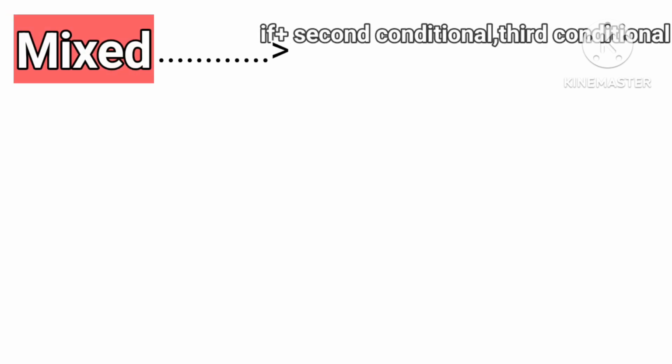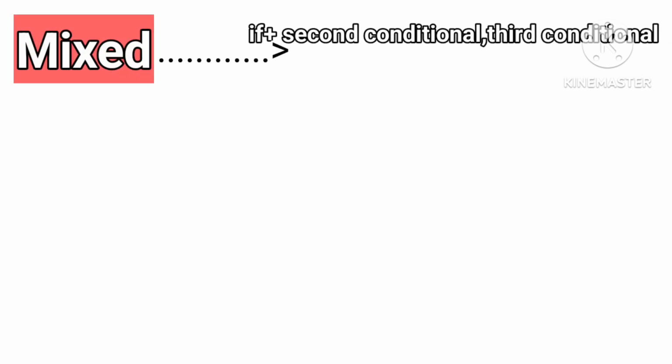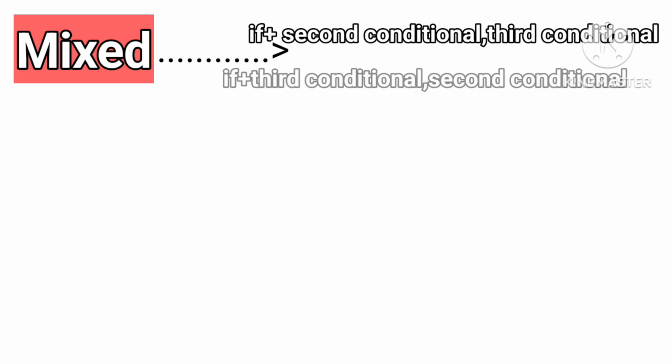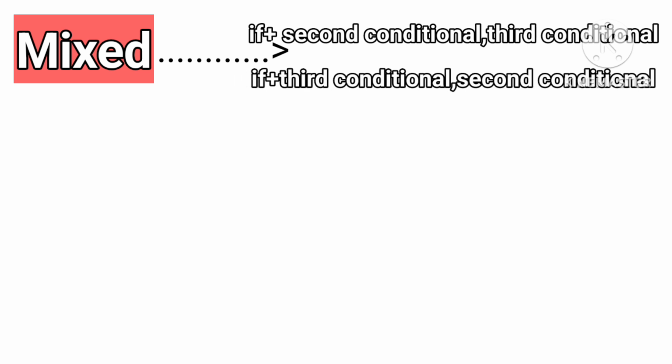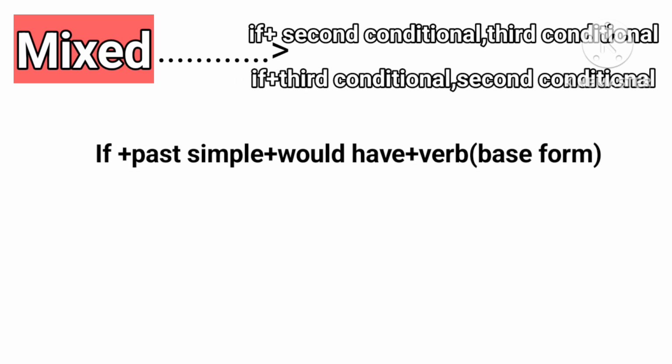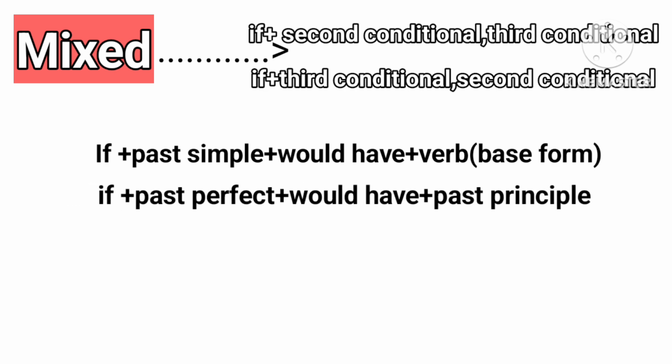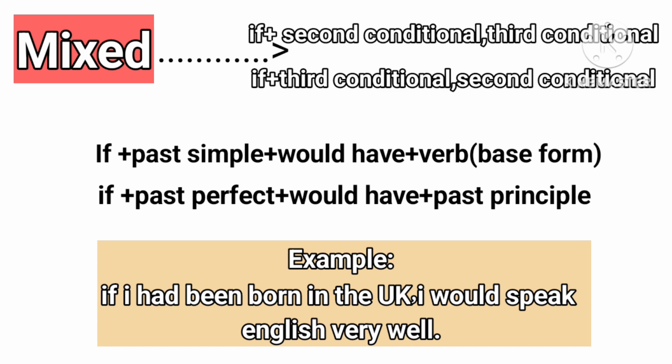Mixed. If plus second conditional, third conditional. If plus third conditional, second conditional. If plus past simple plus would have plus verb base form. If plus past perfect plus would have plus past participle. Example: if I had been born in the UK, I would speak English very well.